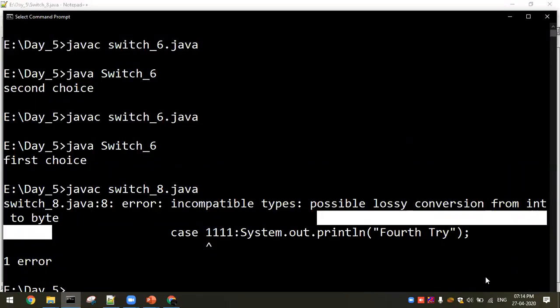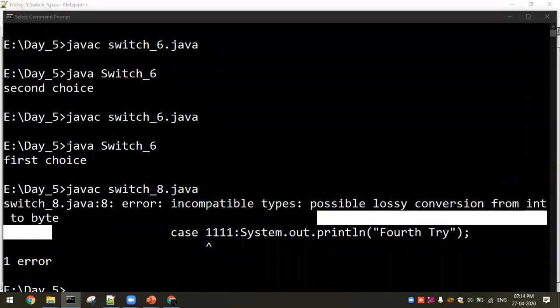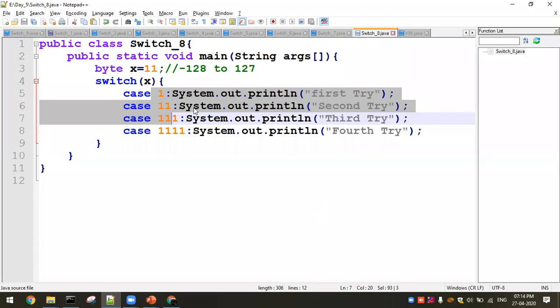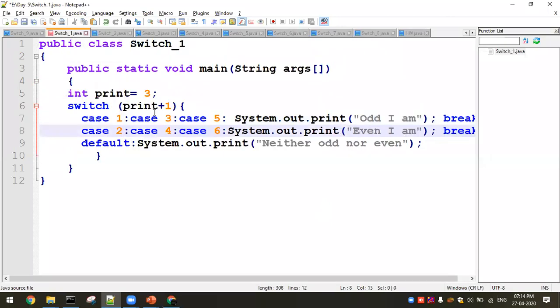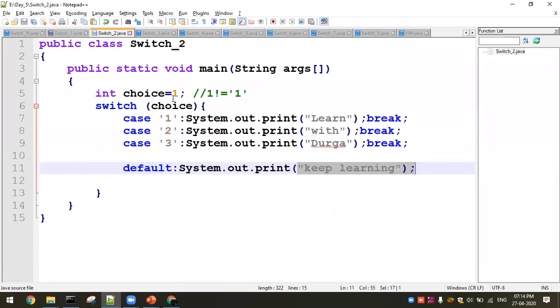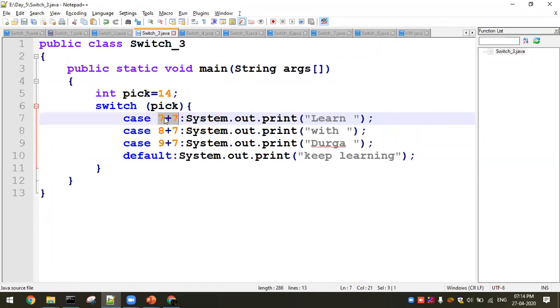Okay, you got it? So I hope everyone is clear with the limitations of switch. So what are the limitations we have faced? Well, you're supposed to follow cases with different definitions. The same label name, you are not supposed to go ahead with a different definition, but different cases may have the same definition. That is nested case. Second limitation: if you are following an integer type, then you are supposed to go ahead with the integer. If it is an integer one and a character one, they'll never be equal because the ASCII value is different. And the third one, constant expression is allowed, but variable expression is not allowed.